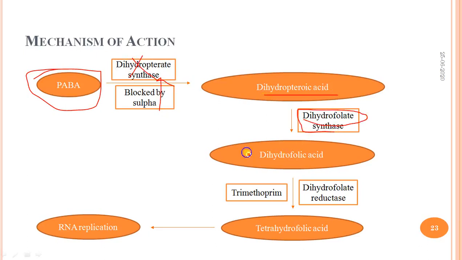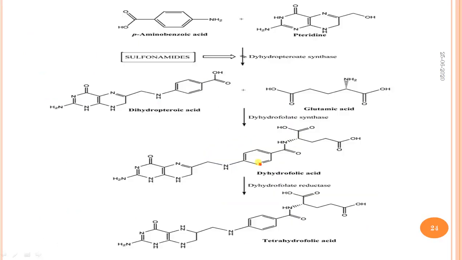Further it converts into dihydrofolic acid, and this dihydrofolic acid is converted into tetrahydrofolic acid in the presence of dihydrofolate reductase, which is inhibited by trimethoprim. The combination of sulfa and trimethoprim is called co-trimoxazole, and this tetrahydrofolic acid is required for RNA replication.